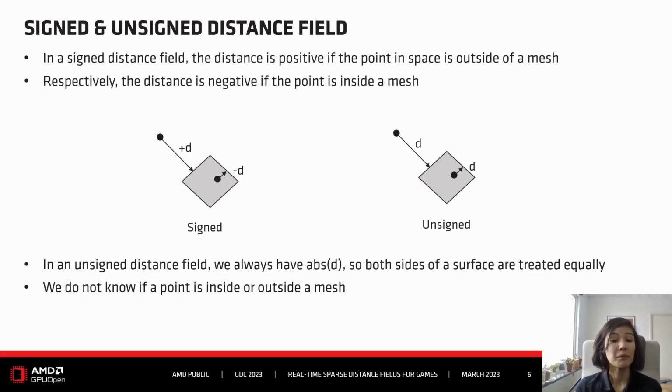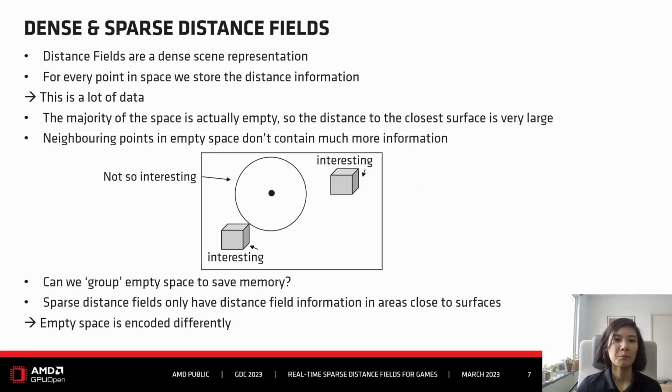So now you've maybe noticed in the title it's not just an unsigned distance field, it's actually a sparse distance field. So what is a sparse distance field? Well, distance fields are per se a dense scene representation. So for every point in space, we store the distance information. This is a lot of data, especially if you consider that most of the space is actually empty. So neighboring points in empty space don't have so much information compared to neighboring points close to surfaces.